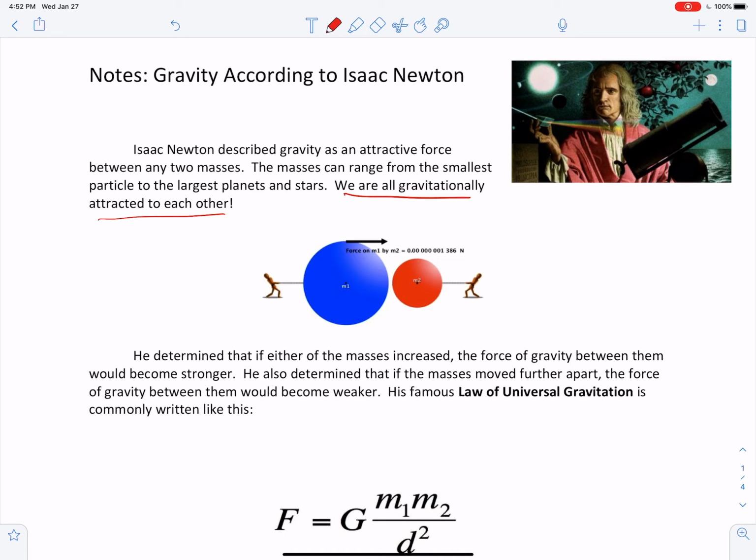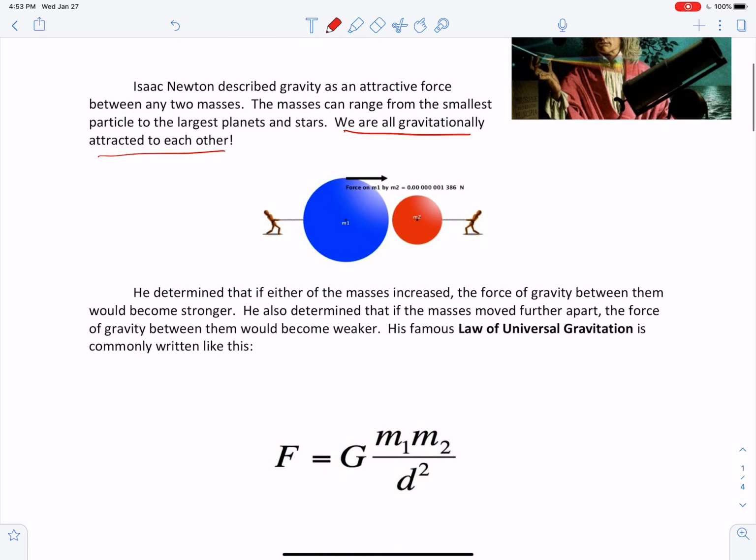So let's say you've got these two masses. Here's the first mass, here's the second mass. Just by virtue of the fact that they have mass, there will be this force of gravity between them, pulling them towards each other, okay? And specifically, Isaac Newton went on to say that if either of the masses is increased, the force of gravity between them would become stronger. And he also determined that if the masses moved farther apart, the force of gravity between them would become weaker.